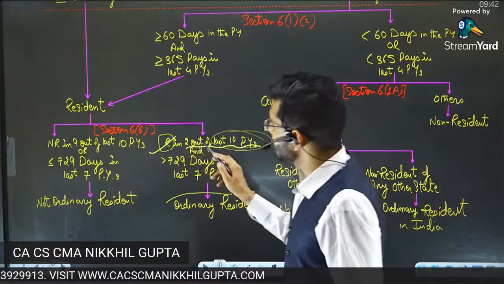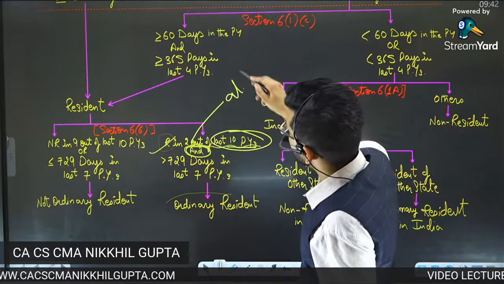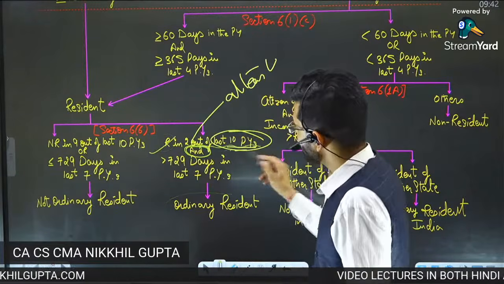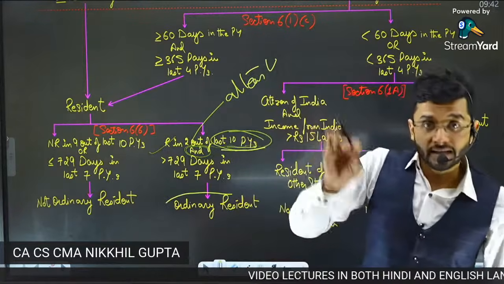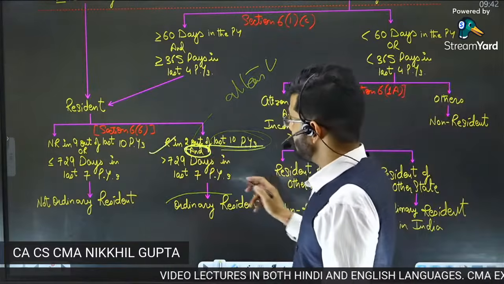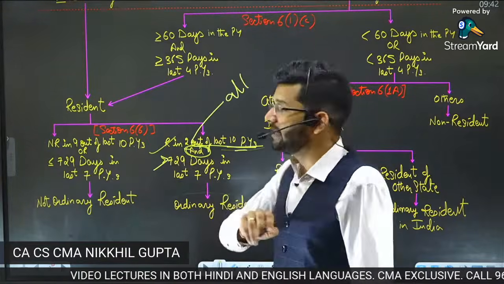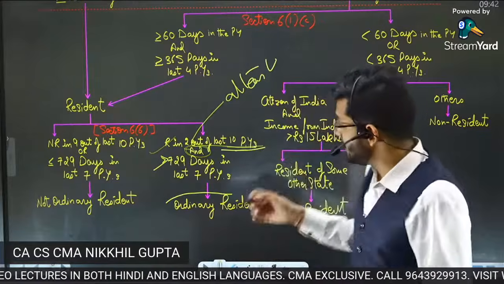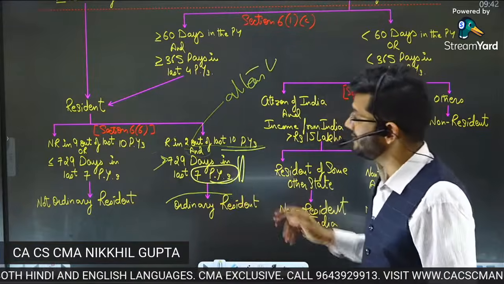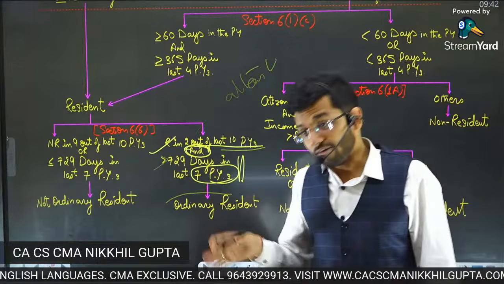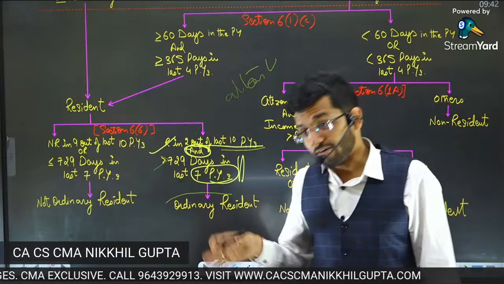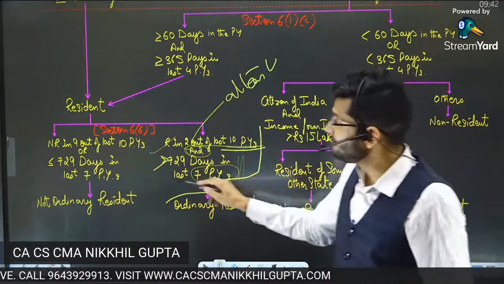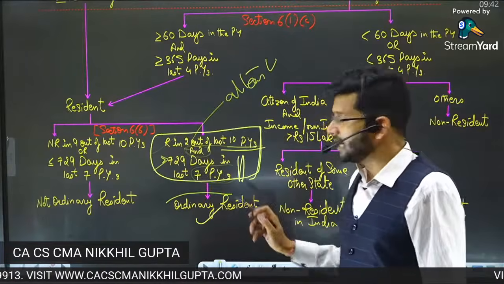You have to be a resident in at least 2 out of 10 previous years, and you have to be in India for more than 729 days in the last 7 previous years. If you fulfill both these conditions, then you become an ordinary resident.